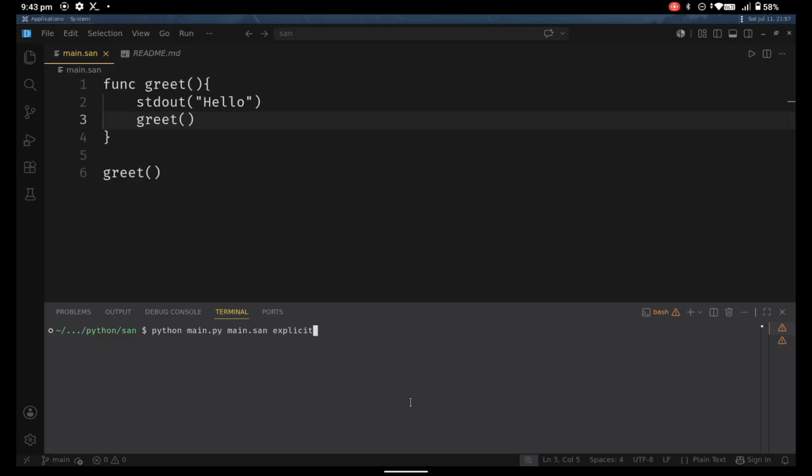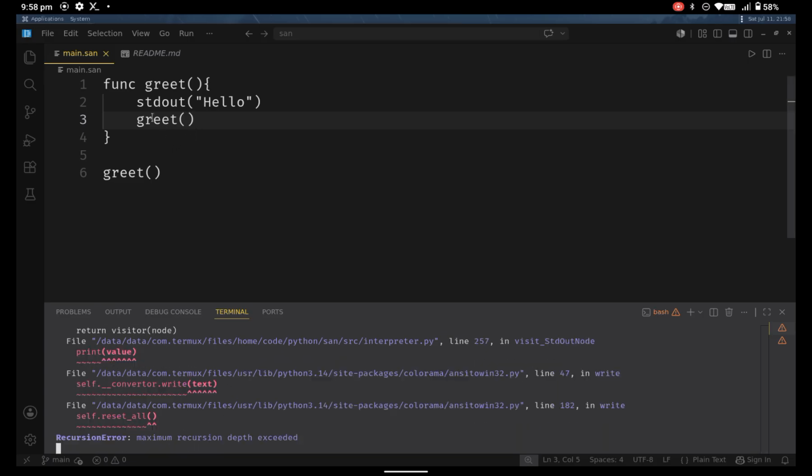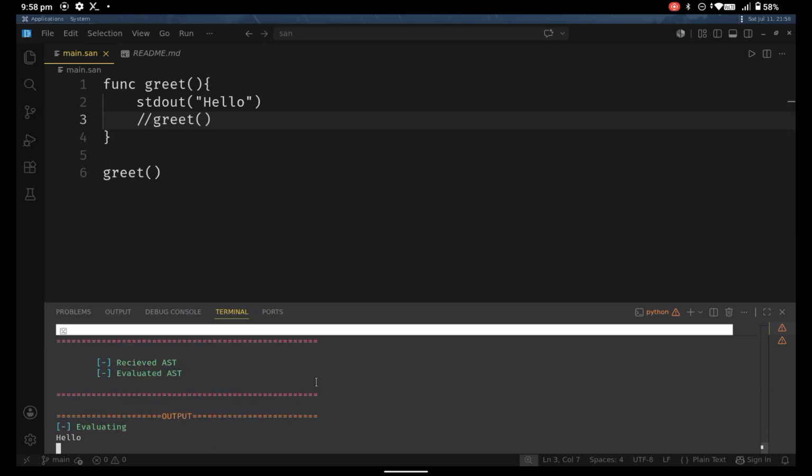Now what this does is that it gives us the tokens which we received from lexical analysis, and also the AST, which is the abstract syntax tree from the parser. So let's run this. Actually, let's not make this a recursive function so that we do not waste our time.